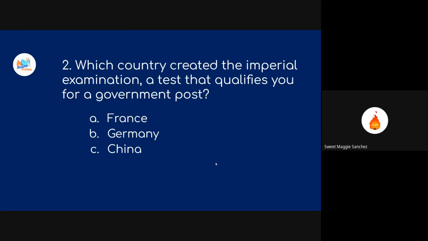So, question 2. Which country created the imperial examination, a test that qualifies you for a government post? Is it A, France, B, Germany, or C, China? Yes po. Okay.